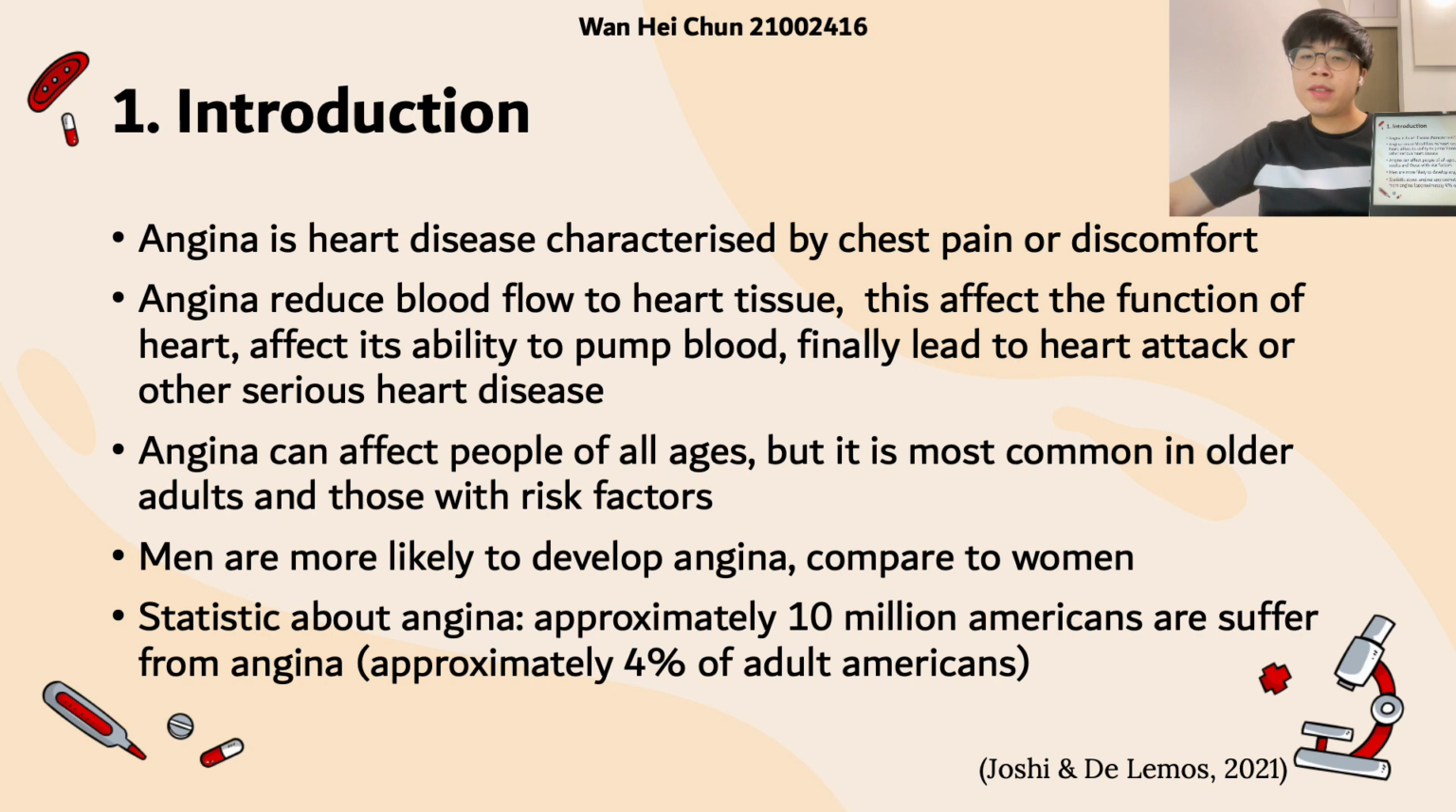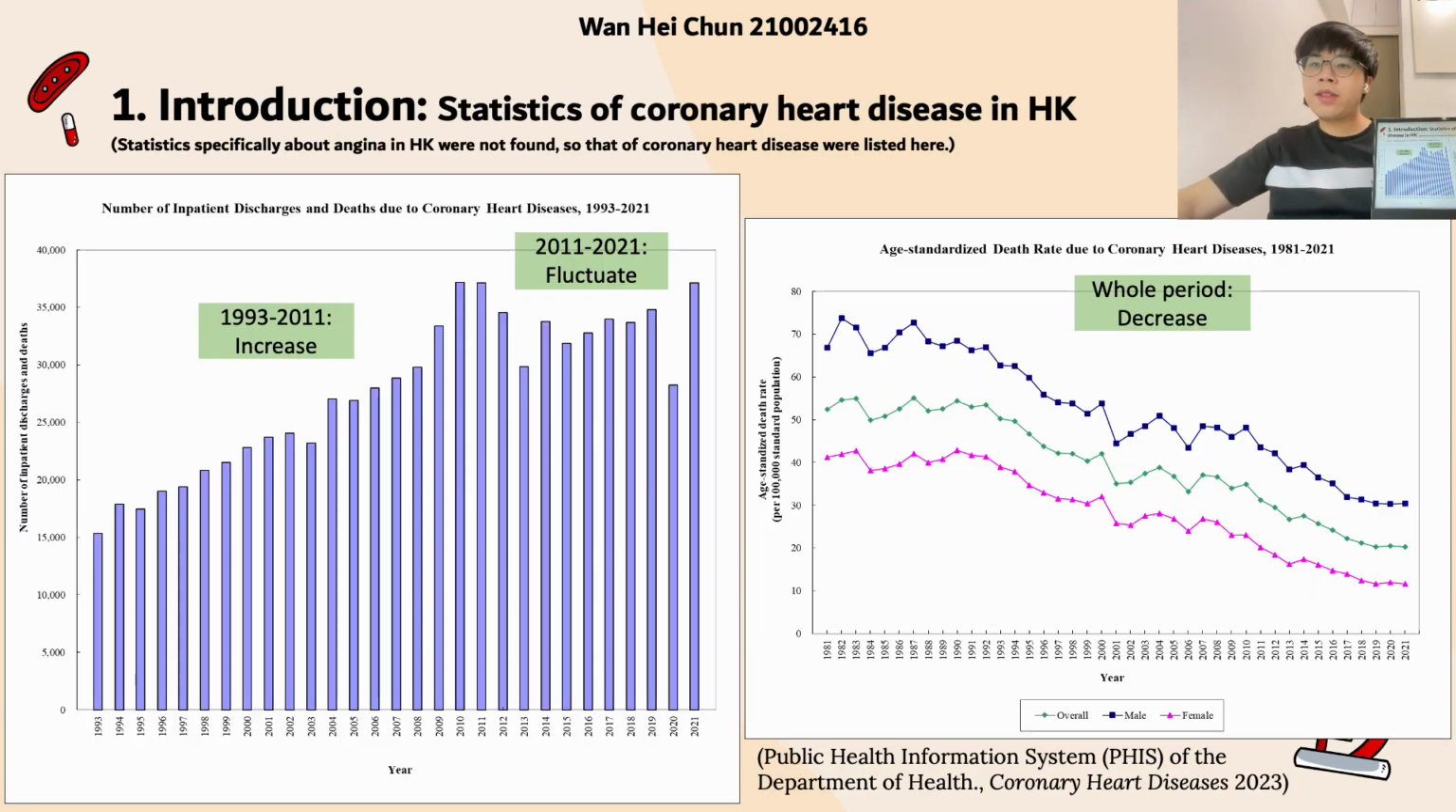Then I will share some statistics about angina. Approximately 10 million Americans are suffering from angina, which means 4% of elderly Americans have angina. Then I will talk about the statistics of coronary heart disease, because coronary heart disease has a strong relationship with angina, and hence it can show the condition of angina in Hong Kong.